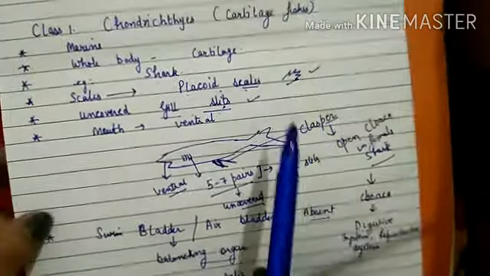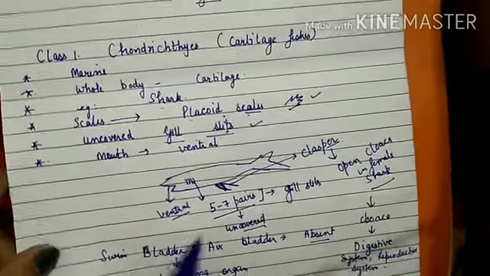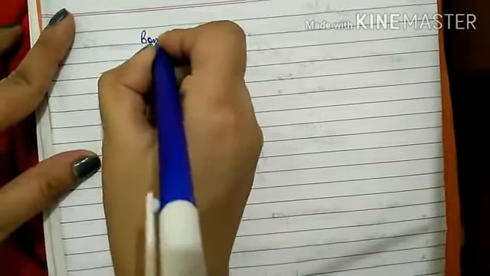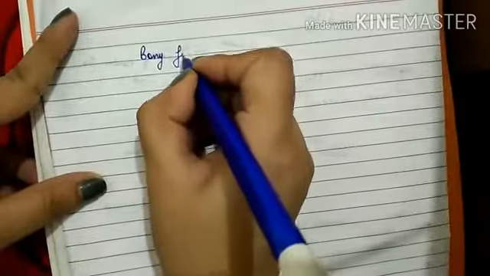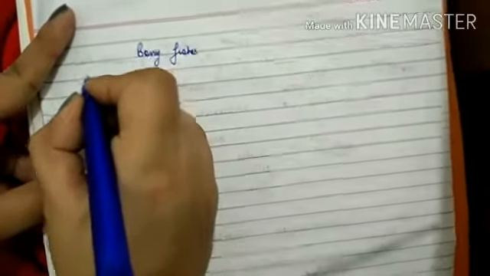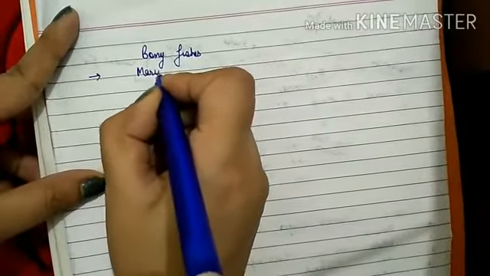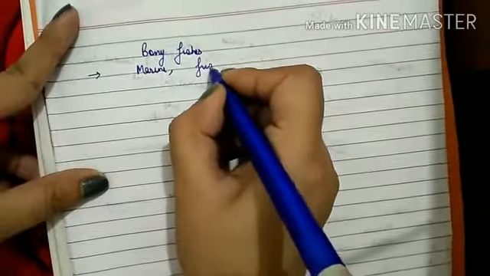Now if we observe the bony fishes, they are found in fresh water as well as in marine water.